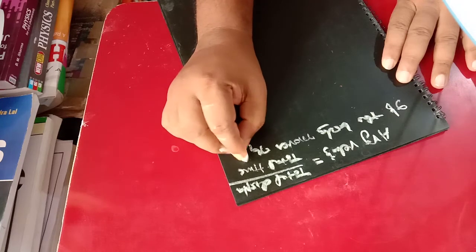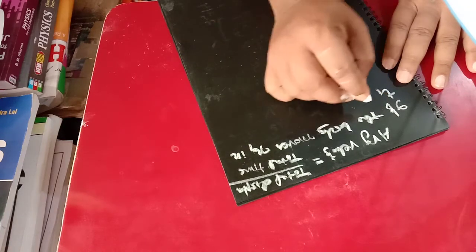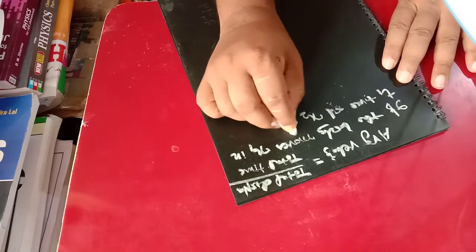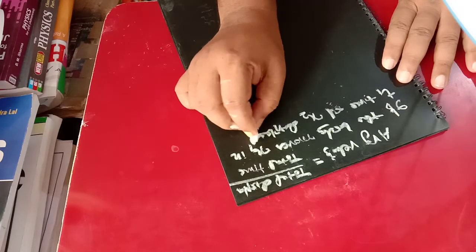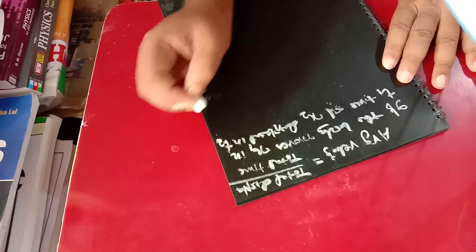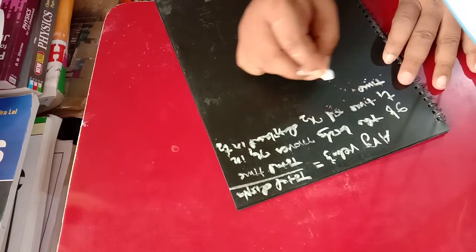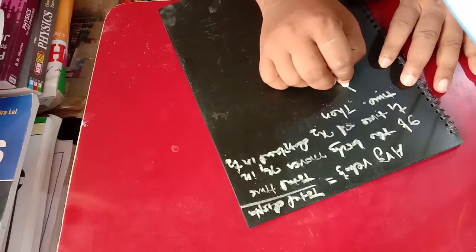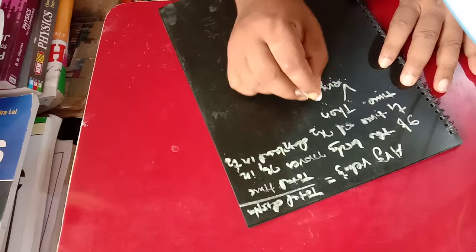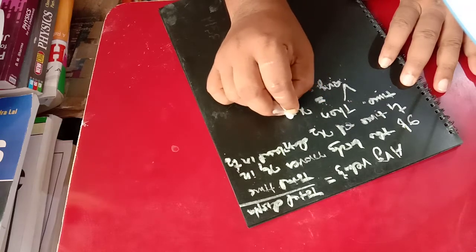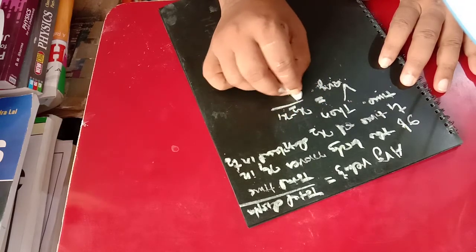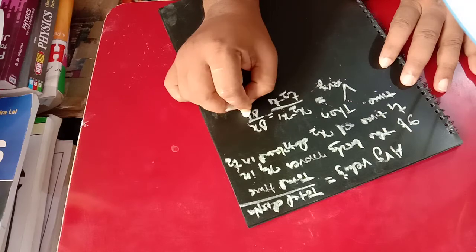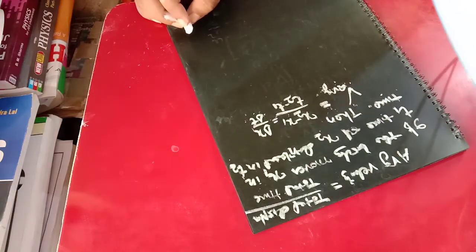V average equals x2 minus x1 by t2 minus t1, and it is told as delta x by delta t. This is your average velocity. Are you understanding what I am telling?